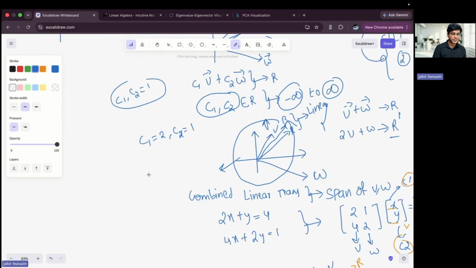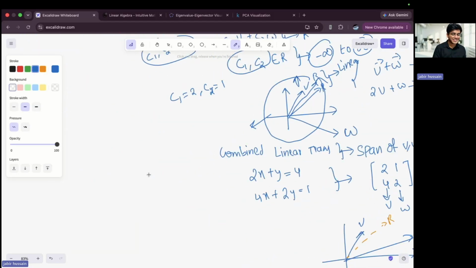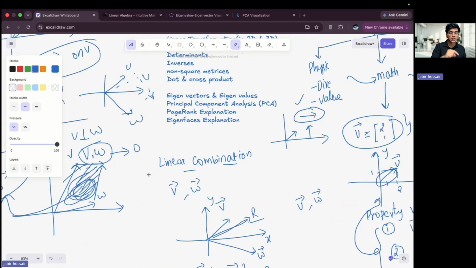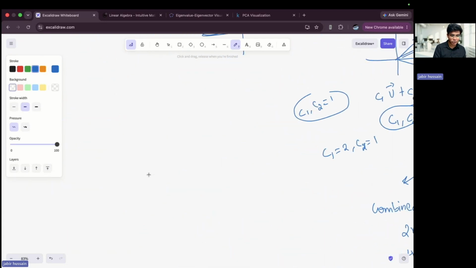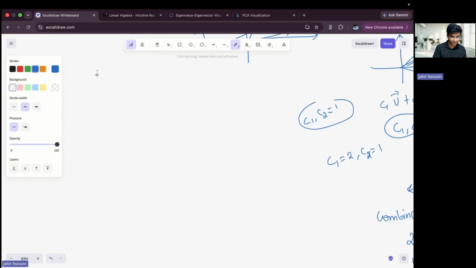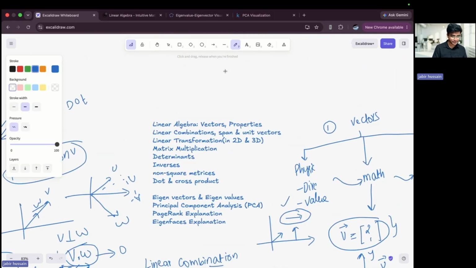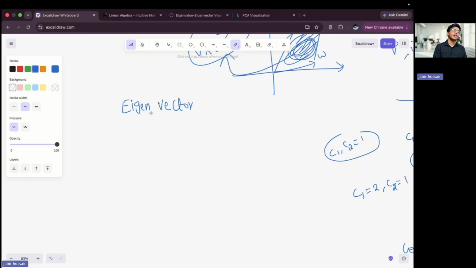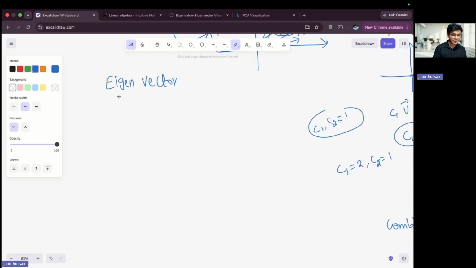Now let's come back to the main concept, which is eigenvalues and eigenvectors, and we will enter into the core math as well after the intuition. So let's talk about eigenvalues and eigenvectors now. First, eigenvectors. Till now, I hope you are very clear with all these concepts. If you are clear, please give me a thumbs up. Let me draw a perfect circle. Okay, now we are entering into eigenvectors. I know it's a very long 50-minute introduction for this concept, but it is important to understand this.